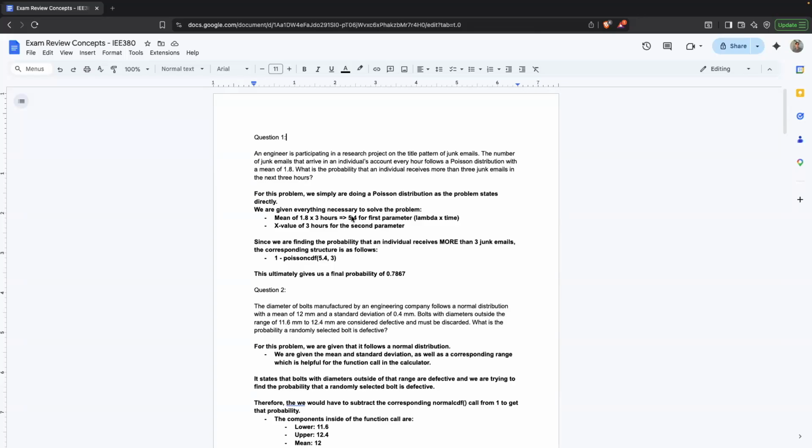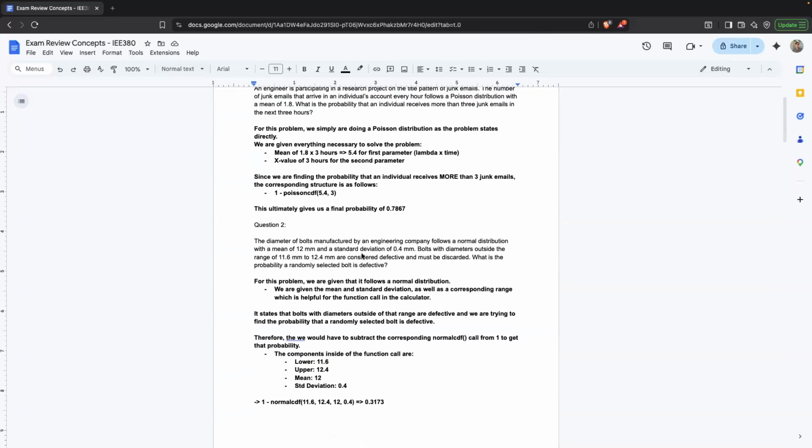Instead of summing everything above 3, we can simply do the complement, which is 1 minus the probability of getting 3 emails or fewer, as showcased here: 1 minus the Poisson CDF function. The first parameter is that new mean we calculated, 5.4, and the second parameter is the x value we're measuring, which is 3. Plugging this into our calculator, this ultimately gives us a final probability of 0.7867, or just above 78%.